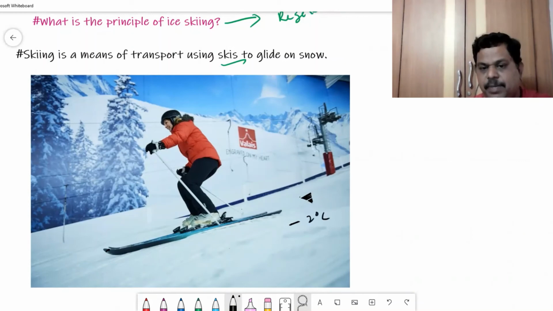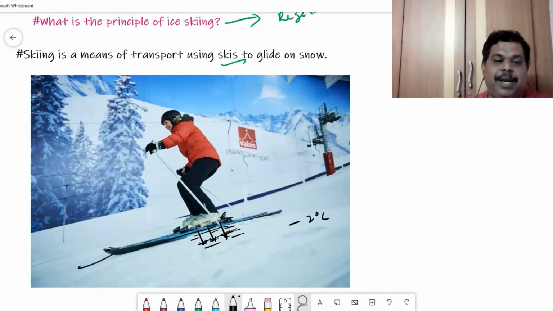-2 degrees centigrade. At this temperature, the ice will not melt. The moment this lady presses the ice with the help of the skates, since she is exerting pressure on this ice, even at -2 degrees centigrade this ice will melt. So it becomes water. It becomes slippery. Water decreases friction, so it becomes slippery.